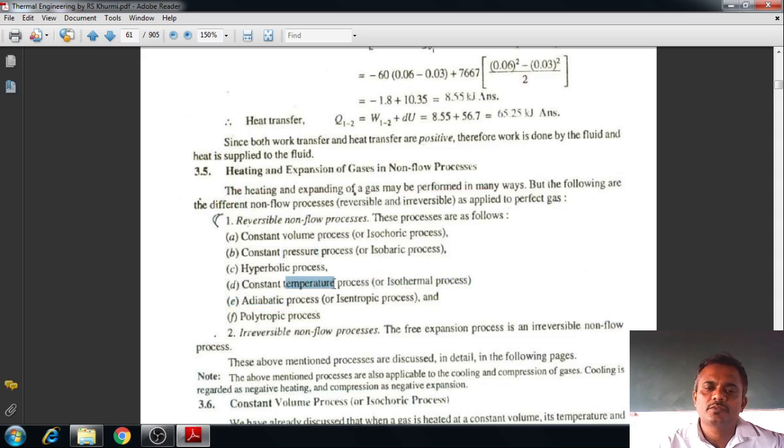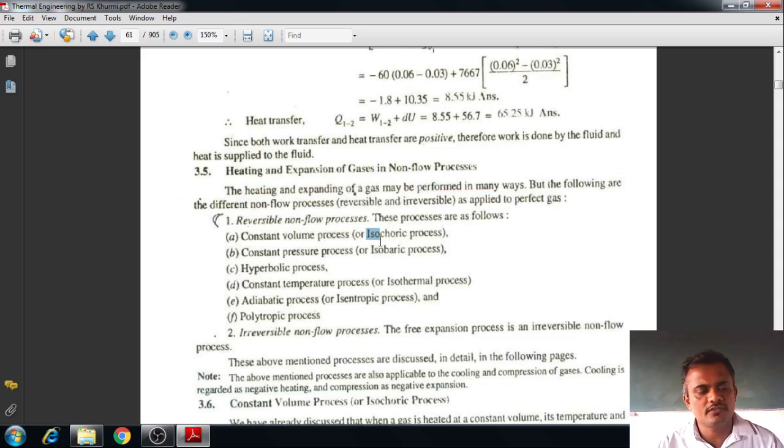And afterwards constant temperature process, how can you remember it as isothermal process? Iso means same, iso means it is a constant. The temperature is related to heat, heat means thermal, one and the same, therefore constant temperature process we can remember as isothermal process. And afterwards volume is choric, therefore constant volume process is isochoric process, constant pressure process is isobaric process, and constant temperature process is isothermal process.